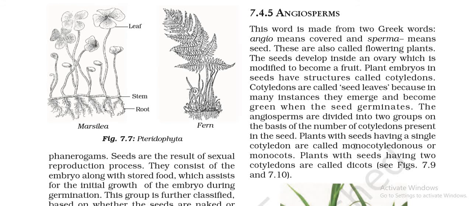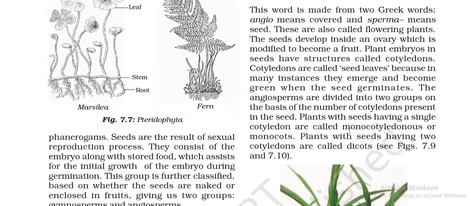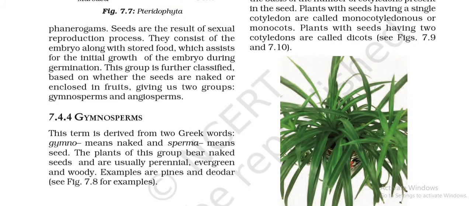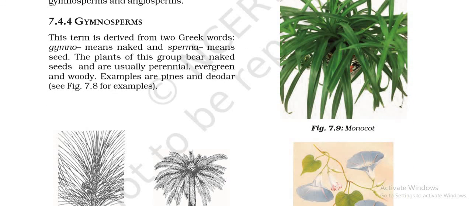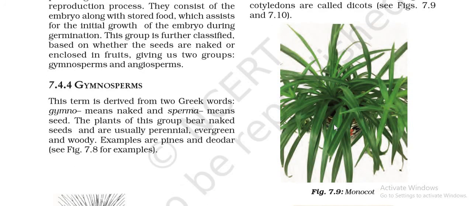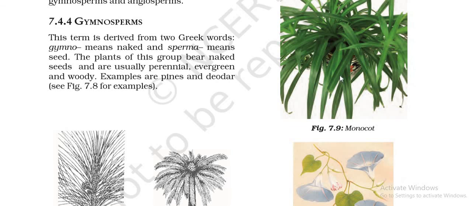Now it is also divided into two, that is monocots and dicots, or monocotyledonous plants and dicotyledonous plants. You can see here, this is an example of a monocot, and this is an example of a dicot. So children, if you have to differentiate, monocots have one cotyledon, here two cotyledons. Here the venation of the leaf is parallel, and here the venation will be reticulate.